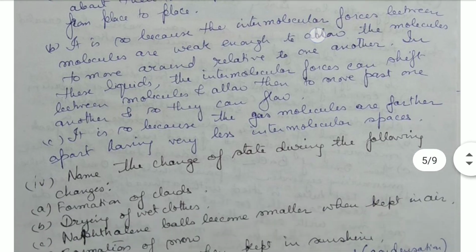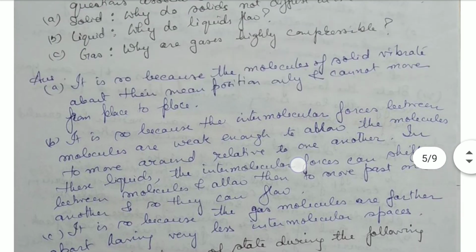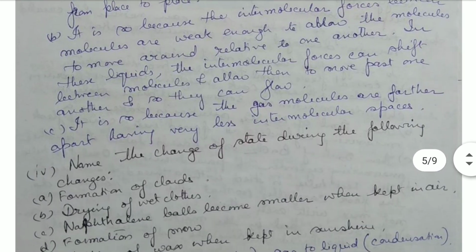Now, in case of gases, the question is why are gases highly compressible? Because the gas molecules are farther apart. Their intermolecular space is maximum and intermolecular force of attraction is minimum. Large gap is there between the molecules, and so they can be highly compressed.